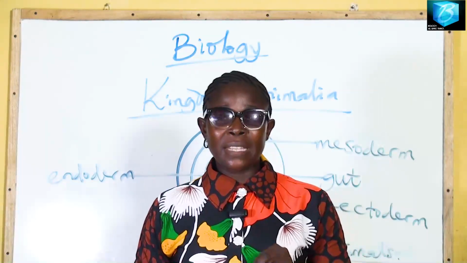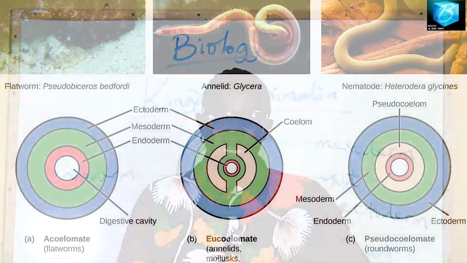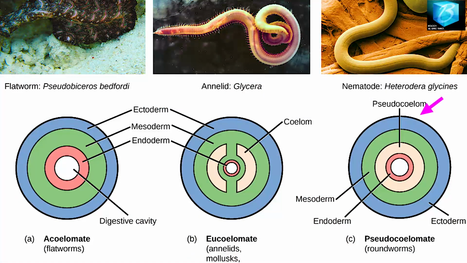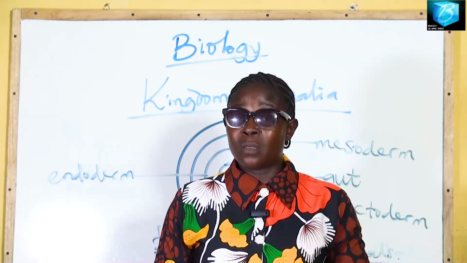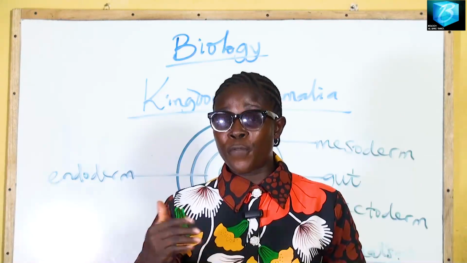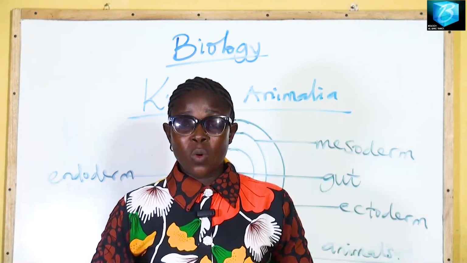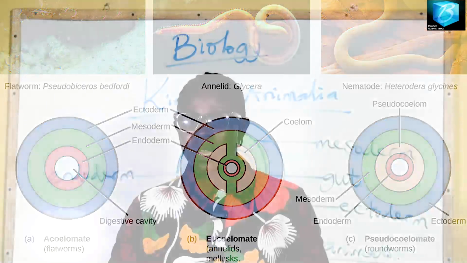Pseudocoelomate triploblastic animals are triploblastic animals that possess a layer within the mesoderm that's supposed to be filled with fluid, but it is not filled with fluid, rather a mass of solid tissue fills it. Pseudo means false, something that is not real, so they do not possess a true body cavity. An example of pseudocoelomates is the Nematoda, the roundworms. They do not have a true body cavity, or we say that they have a false body cavity.